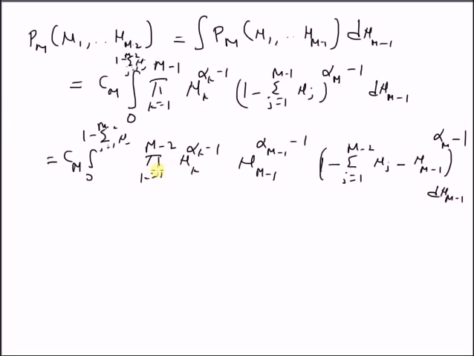So this is the marginal distribution with m minus 2 random variables.